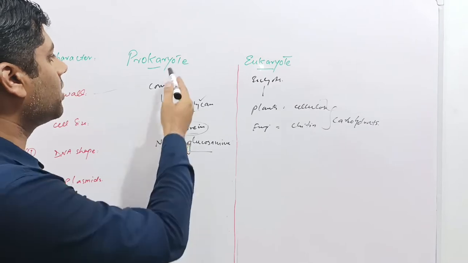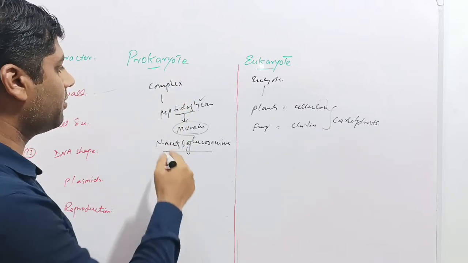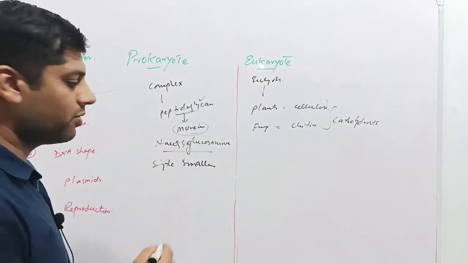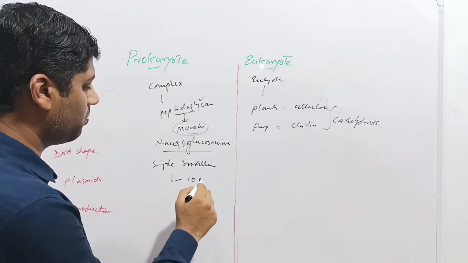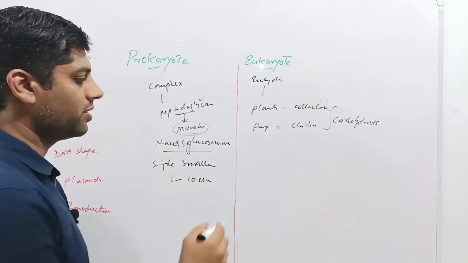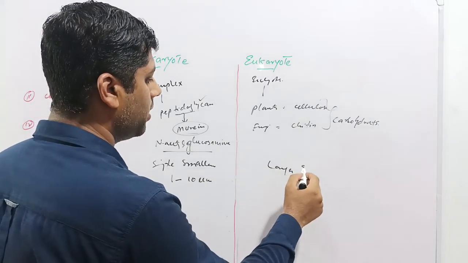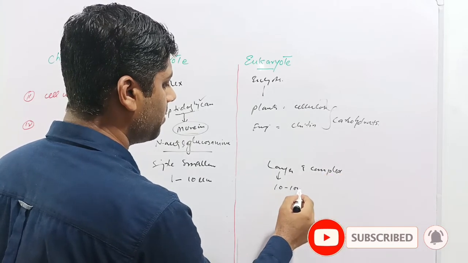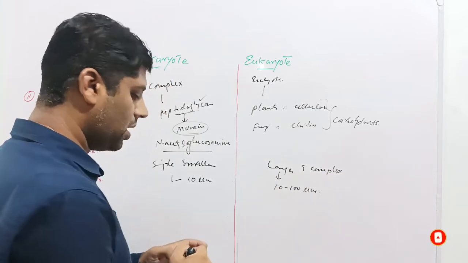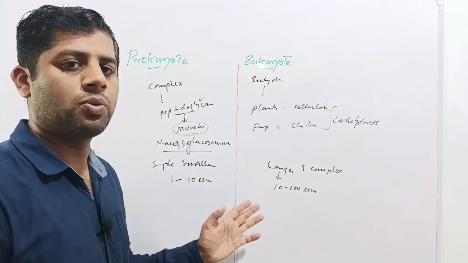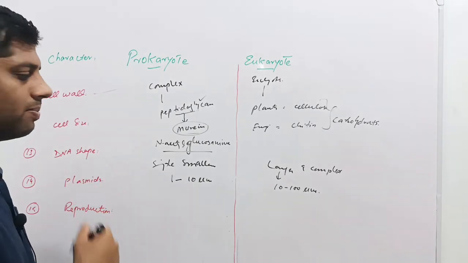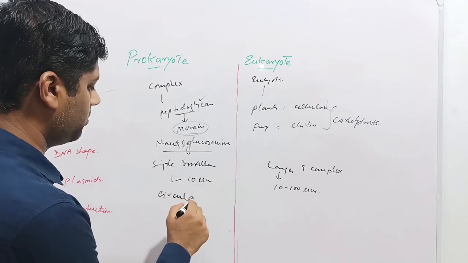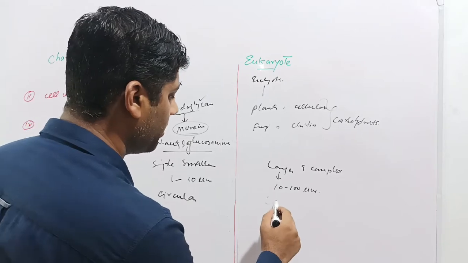As we know that the prokaryotes are primitive cell types, and these are of simple and smaller size. The average size of the prokaryotic cell ranges from 1 to 10 micrometer, while in case of eukaryotes, the cell is larger and complex. Its size ranges from 10 to 100 micrometer. However, both of these cells can be seen under the compound microscope. Next is the DNA shape. The DNA of prokaryote is circular in shape, while DNA of eukaryotes is linear in shape.